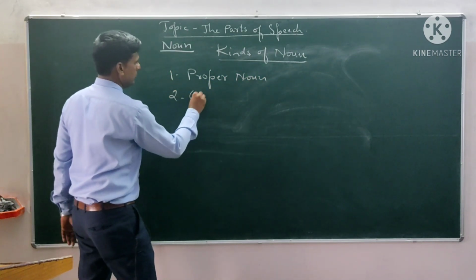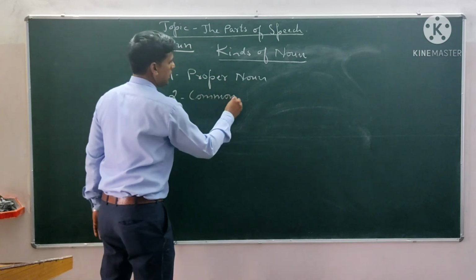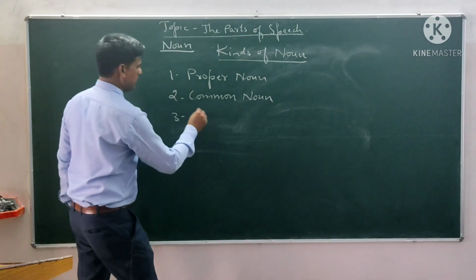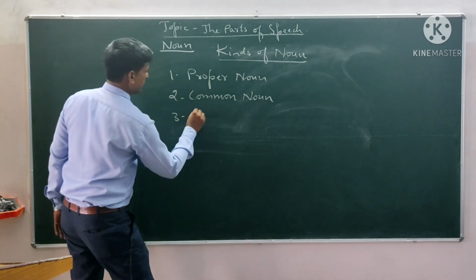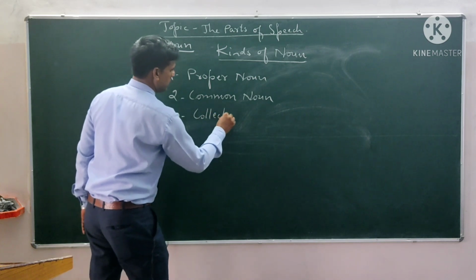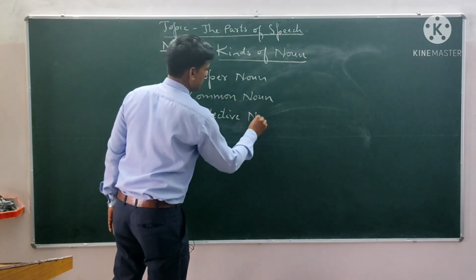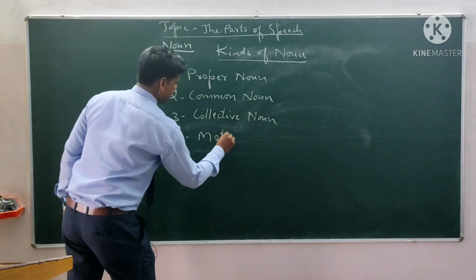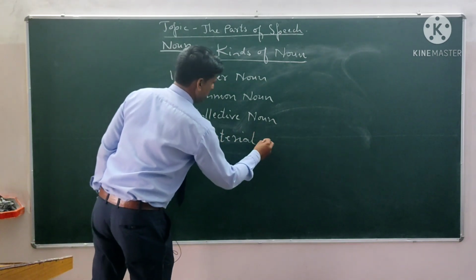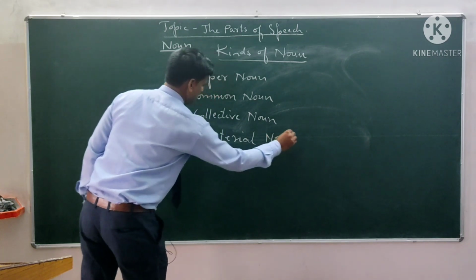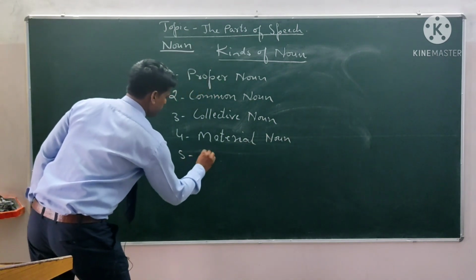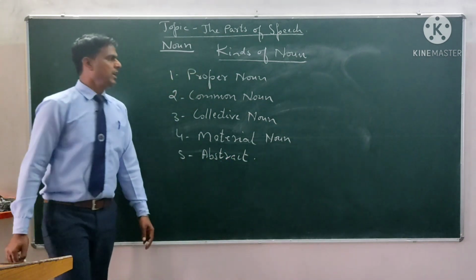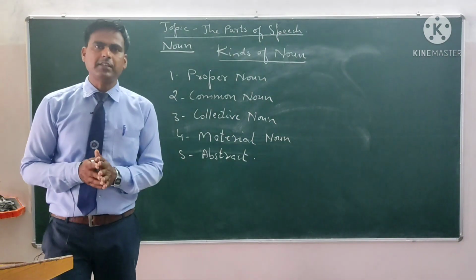Number 2, common noun. Number 3, collective noun. Number 4, material noun. Number 5, abstract noun.